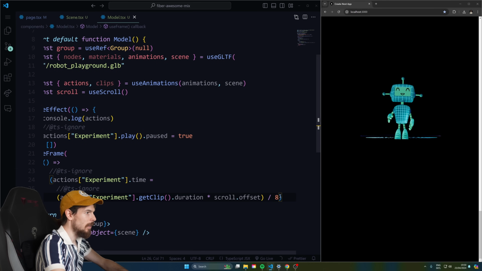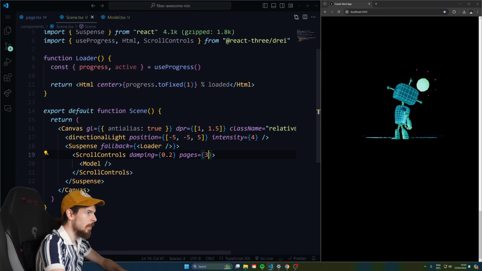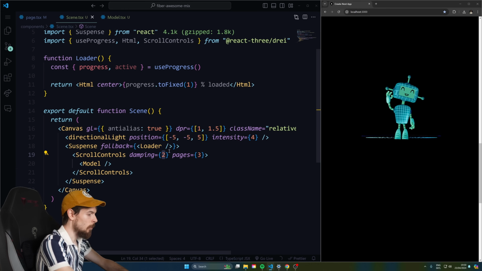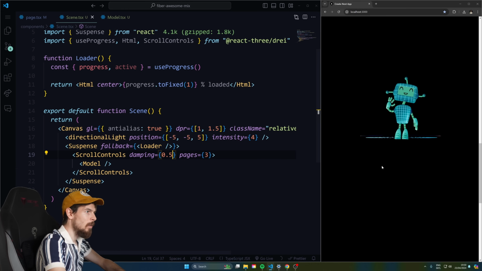Maybe that's a bit too much. If we do 4 here and 3 pages, let's give that a shot. So scroll. There we go, how cool is that? And you can experiment with the dampening as well. See how much longer that goes when I stop scrolling. So maybe that's a bit too much. Maybe 0.5 will be quite nice. So scroll. Yeah, see how cool that is?